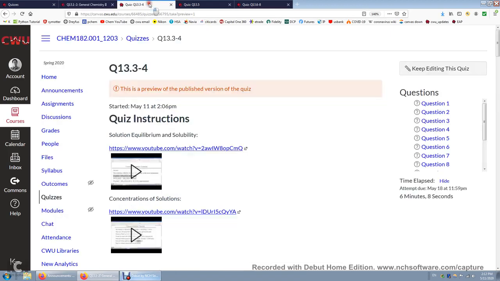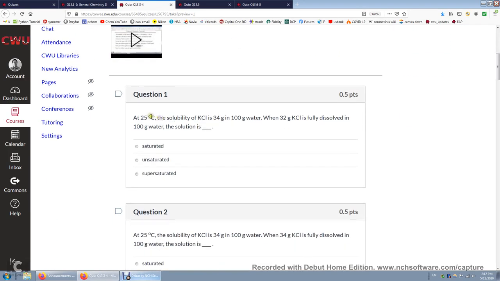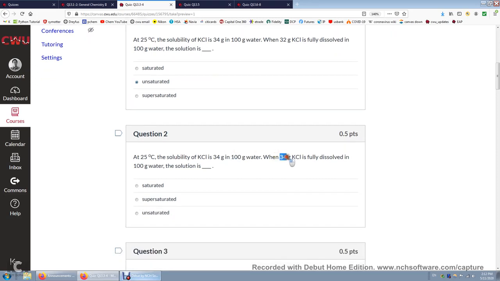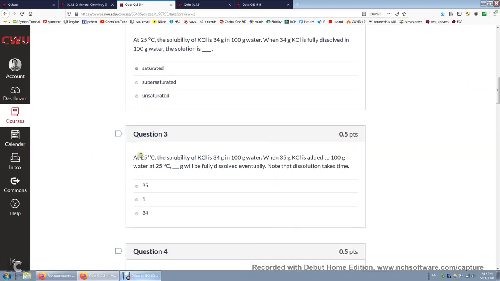All right, 8 out of 8. At 25 degrees, the solubility of potassium chloride is 34 grams. What if 32 grams is fully dissolved? Okay, it's unsaturated because we can dissolve more. What if we dissolve exactly 34 grams? Well, it's saturated. All right, now what if we add 35 grams of KCl into 100 grams of water? So still only 34 grams can be dissolved. There's going to be 1 gram of KCl in the solid phase.